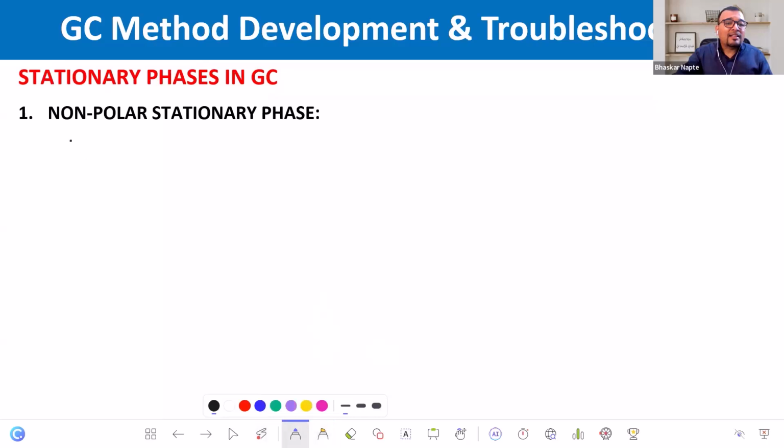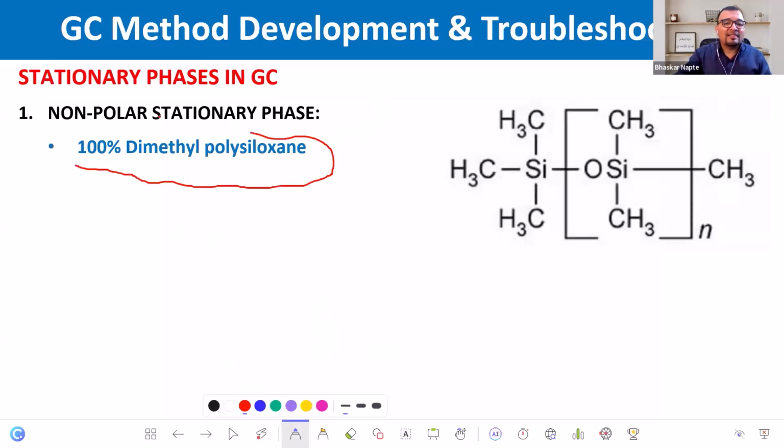Let us start our discussion from the highly non-polar stationary phase. And that becomes the 100% dimethyl polysiloxane. What is the highly non-polar stationary phase? Dimethyl polysiloxane, or in the short form, DMP.